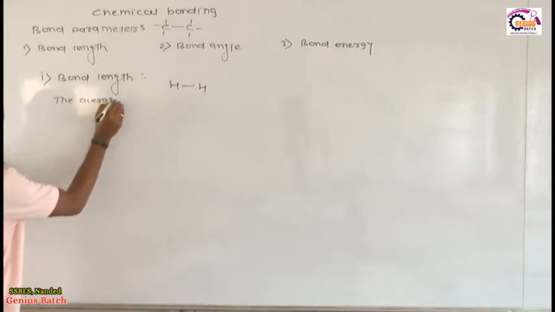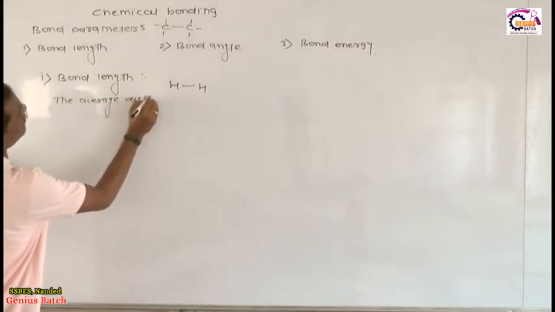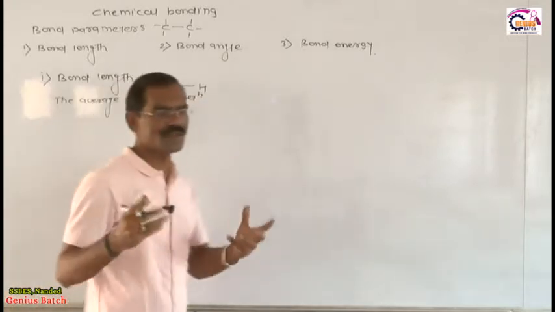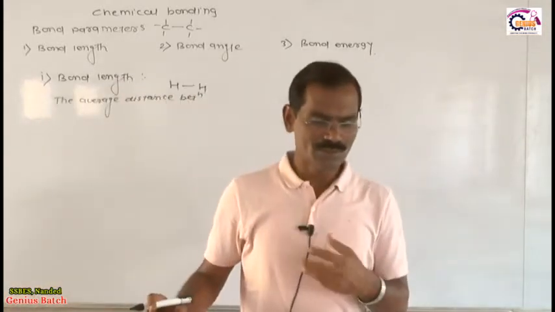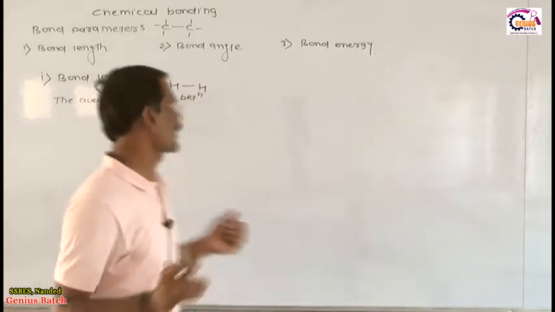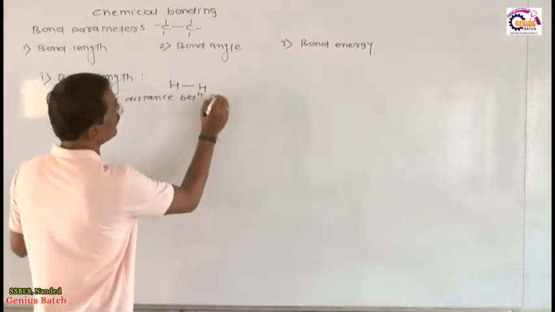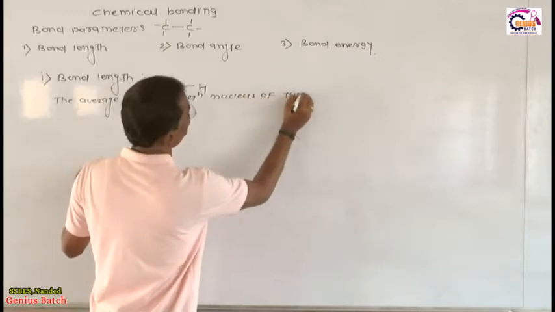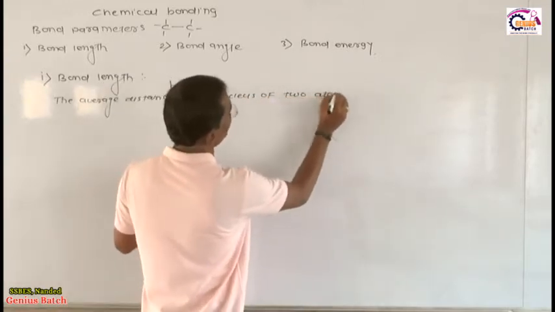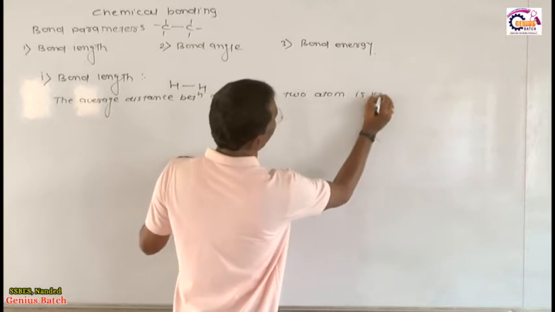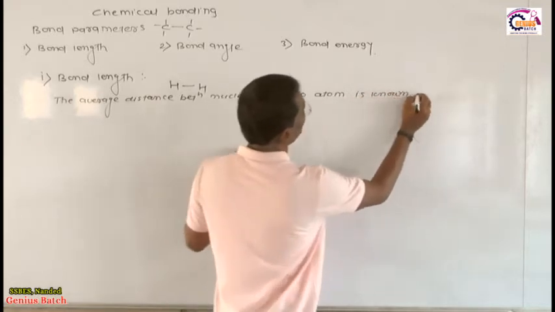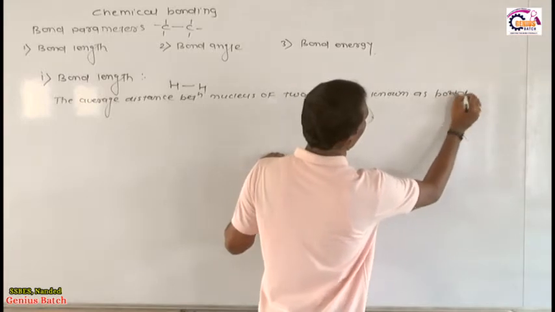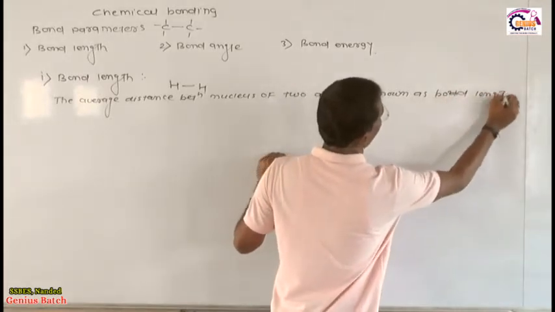What is the average distance between the nucleus of two atoms? It is known as bond length. The average distance between the nucleus of two atoms is known as the bond length. So as per my idea, you don't have any problem in the definition of bond length, because this definition is very simple.